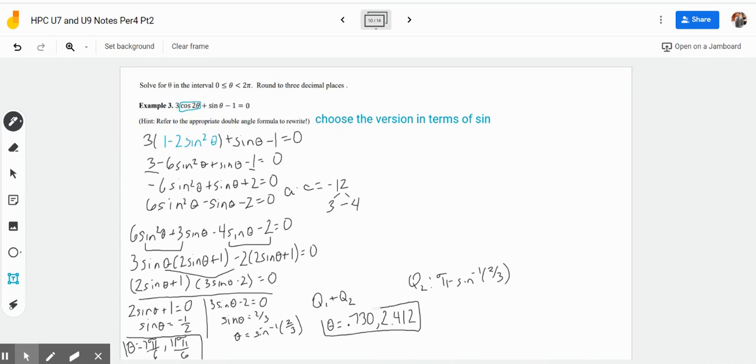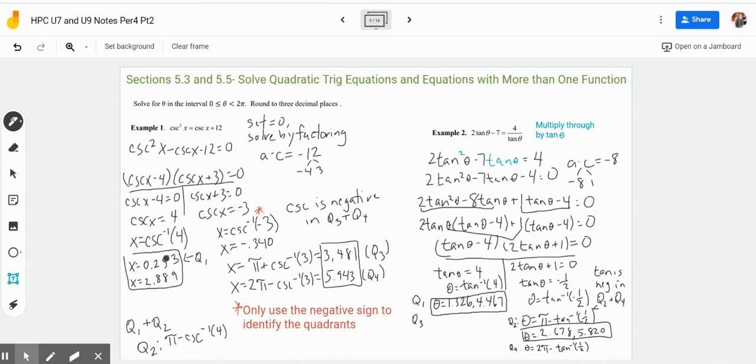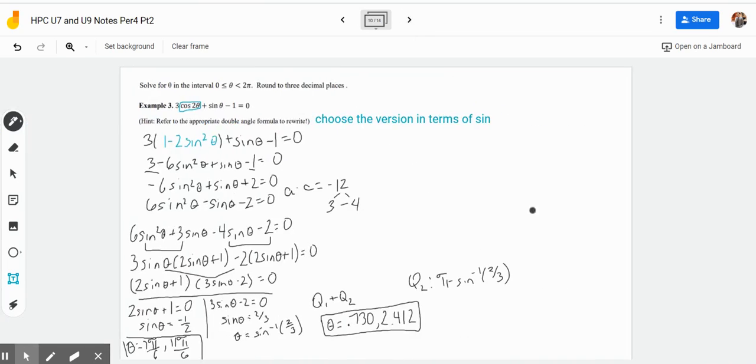These three examples required a calculator to solve at least part of it. In this one, just this one binomial term required it. But the big idea with solving these equations is to make sure that everything's in terms of one function.